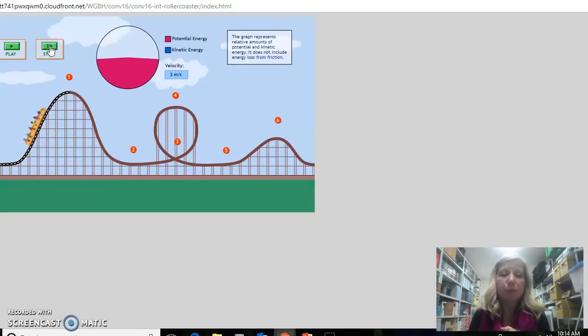So on this very first part, we have tons of potential energy. It has the energy of motion, where it could go. Then, as it's going down, it's all kinetic energy. It's being used at that time. And again, starting to build up some potential energy. Lots of potential energy. Just a little bit of kinetic because it's got that momentum that keeps it going. And as it goes down, it's all kinetic. It's being used. Little bit of potential energy, and then all kinetic energy. So that shows us kind of on a roller coaster how that would work.